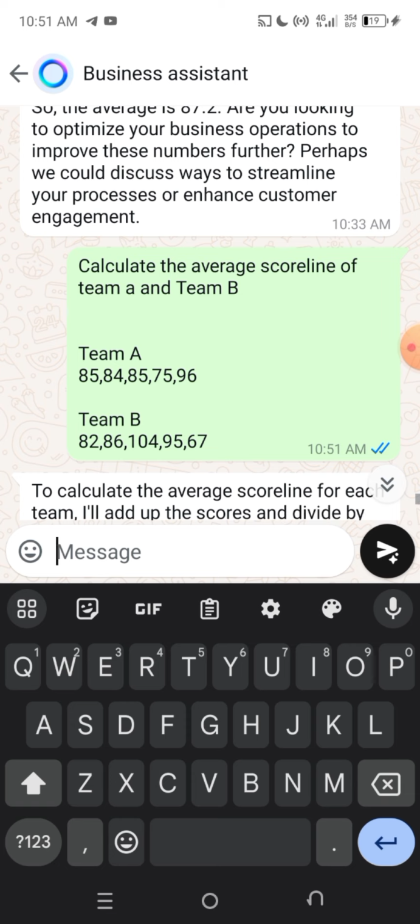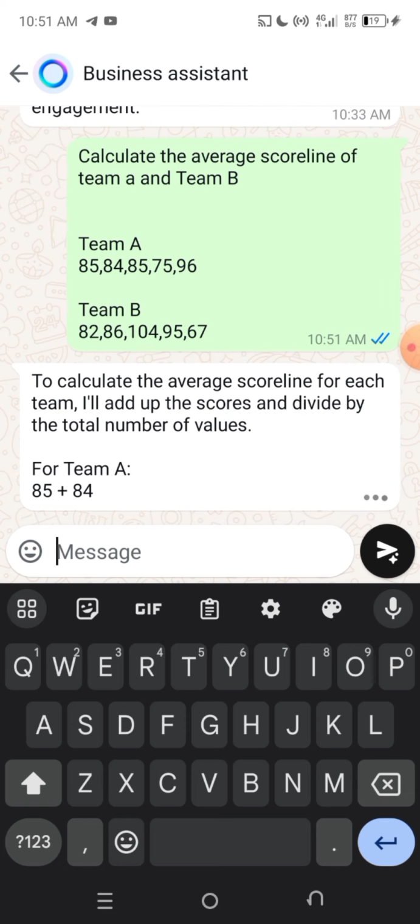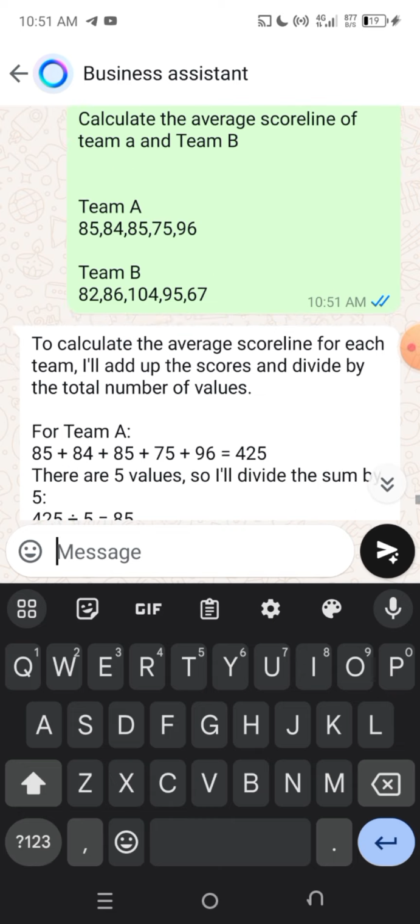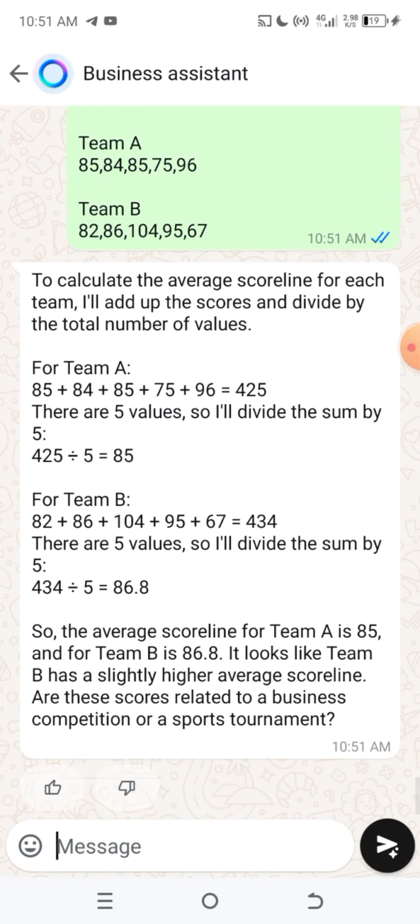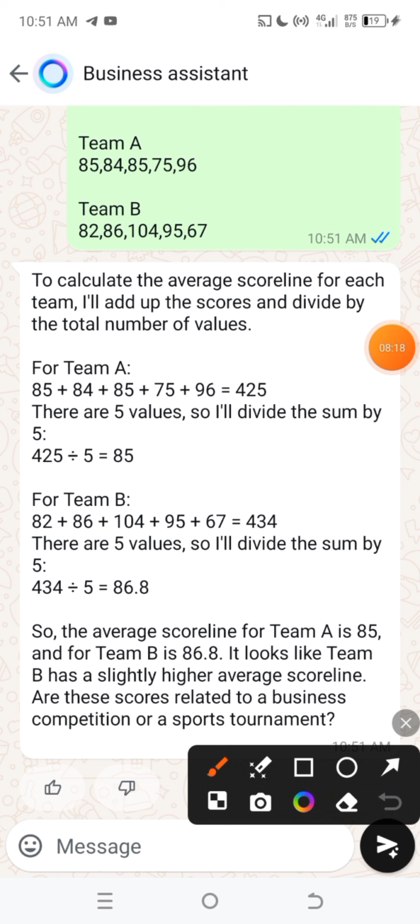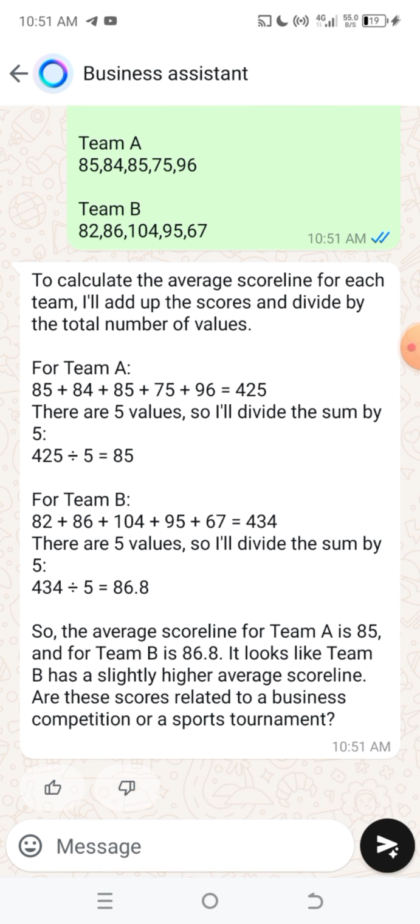I am going to click on done. So now the AI is going to make the analysis for you, and this is what you are going to get, right? Calculate the average. So the average for team A is 85, and the average for team B is 86.2, 86.8. That is it, right?